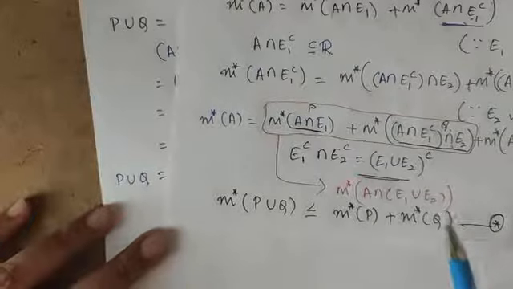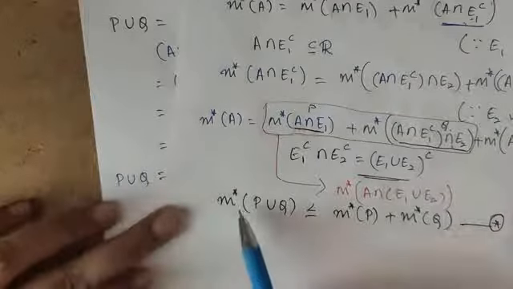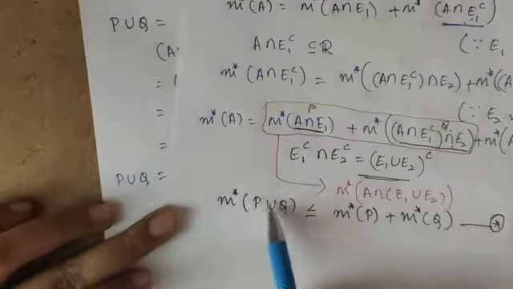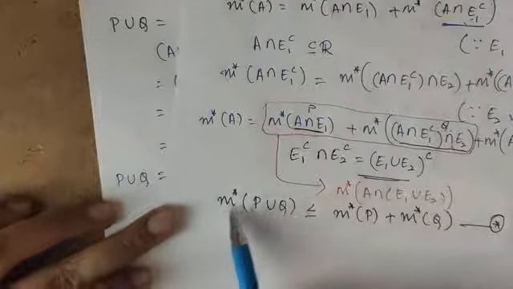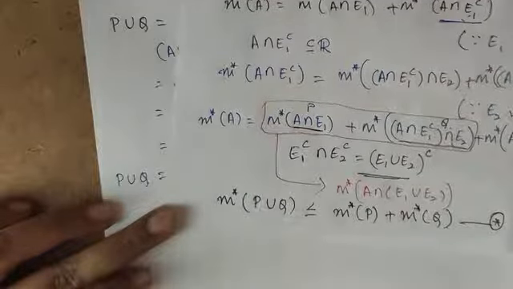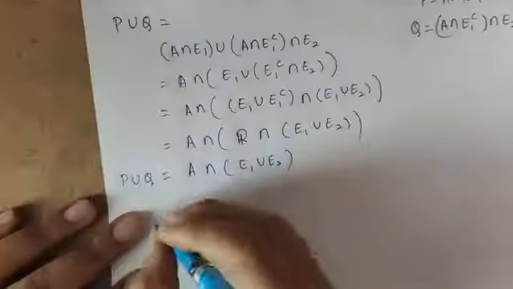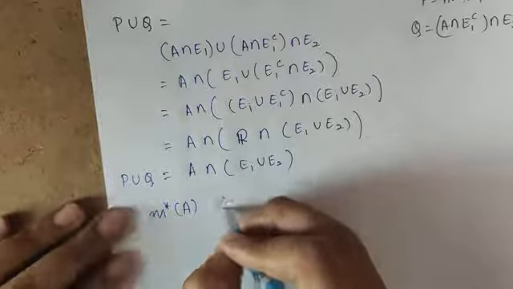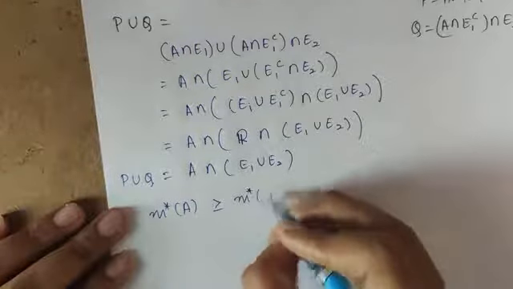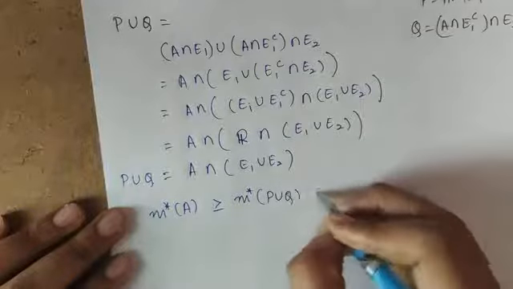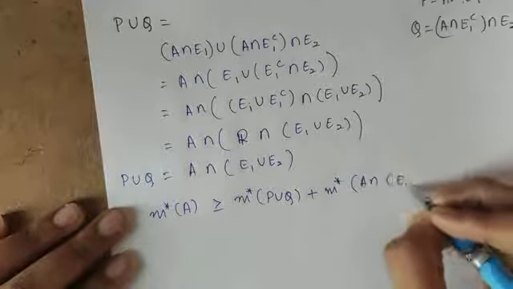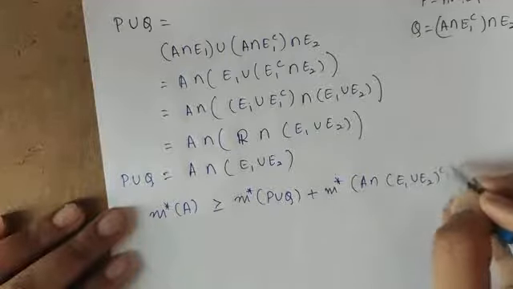So now using star, I know what M star of P is, and I know what P union Q is. I can write M star of A is greater than or equal to M star of P union Q plus M star of (A intersection E1 union E2) whole complement.